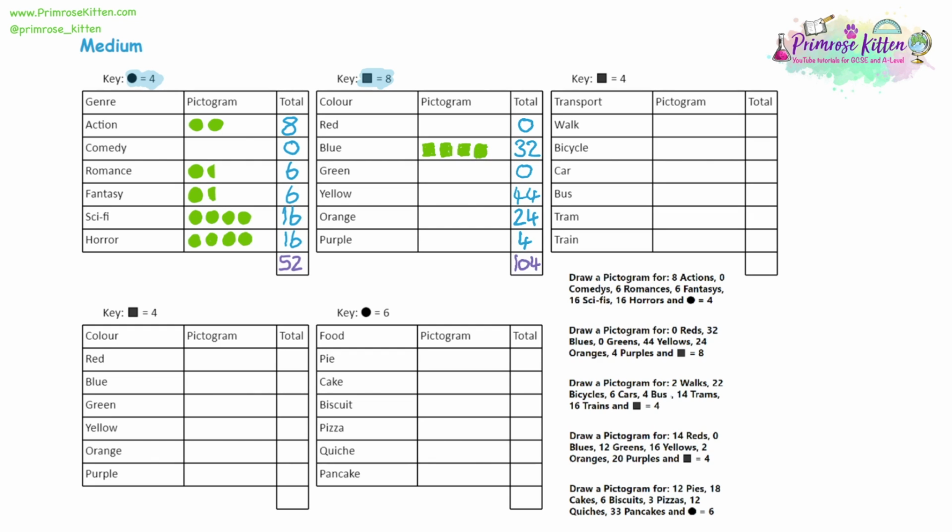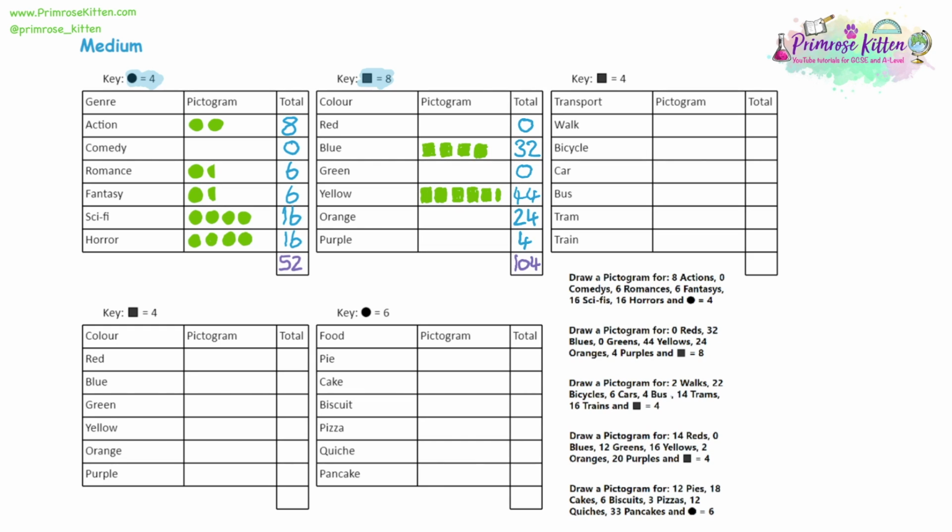Yellow, we have 44. So 44 divided by the key, 8, gives us 5.5. So we want to draw 5.5 squares for yellow. I've drawn the 5, and again, it's really important now that the half square does not look like the full squares. It's got to definitely look like it's half the size. So I'm drawing it much, much smaller. And having the previous 5 be nice consistent sizes, which maybe I've not quite done with my sketches here, is going to help as well.